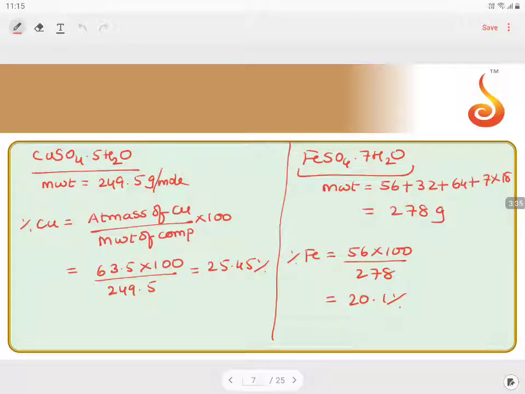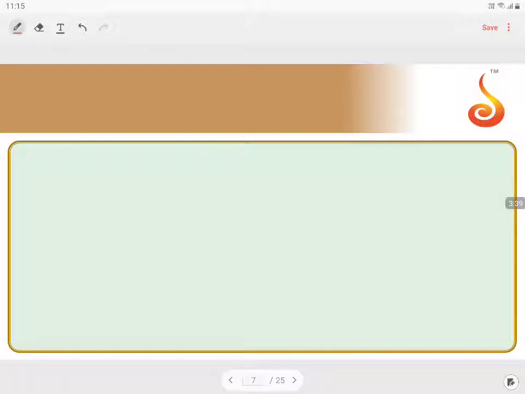Now we will move to the next one, that is zinc. What is the compound of zinc? We have the third one, ZnSO4·5H2O. This is white vitriol. What is the molecular weight of this one? Zinc molecular weight 65.37 plus 32 plus 64 plus 5 into 18.